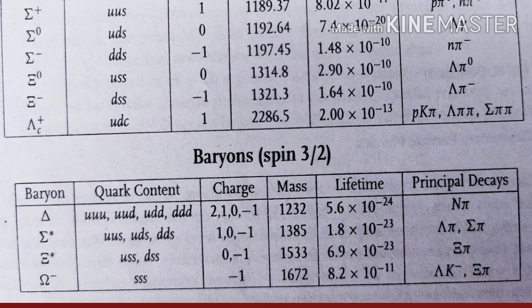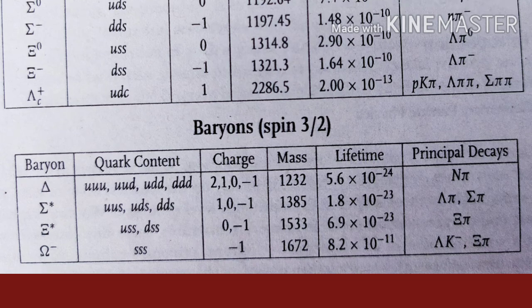So how could it be possible that the particles are different but their quark compositions are the same? Similarly, sigma 0 and sigma minus have the same quark compositions as sigma star 0 and sigma star minus. And you can also see that the Xi particles, Xi 0 and Xi minus, have the same quark compositions as Xi star 0 and Xi star minus.